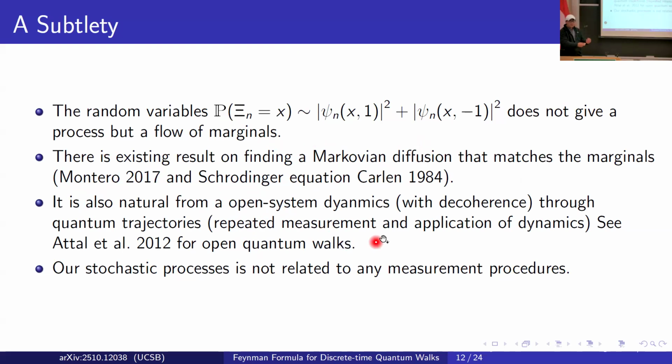Again, there is also another relation coming from open system dynamics, where we allow measurement. If we repeatedly measure things and allow the open system dynamics to evolve, then we can get a classical process. But we want to emphasize that our stochastic process, the Markov additive model, is not in any case related to measurement. It serves as a probabilistic technique to deal with quantum walk.